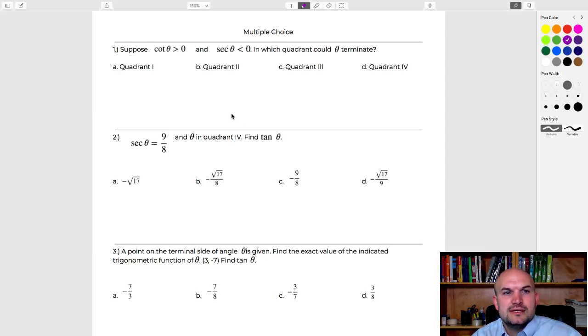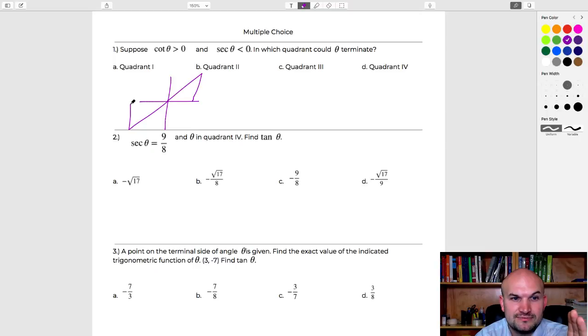All right. Question number 1 says, suppose cotangent of theta is greater than 0 and secant of theta is less than 0, in which quadrant could theta terminate? Basically meaning where would the terminal side of the angle be? So I know that cotangent of theta, remember cotangent is x over y. If it's going to be positive, I have to have them both be positive or both be negative.